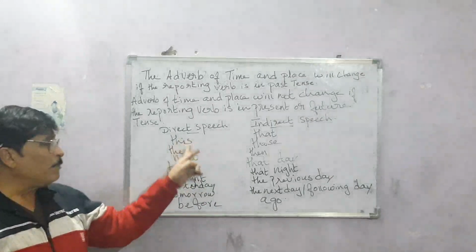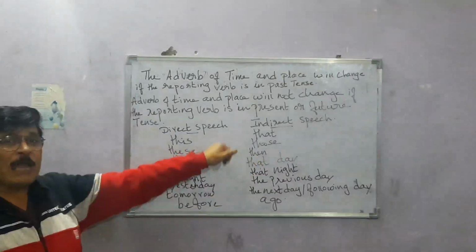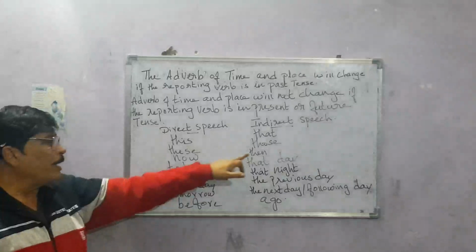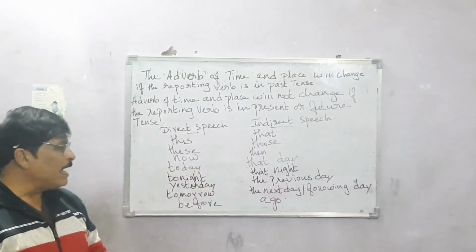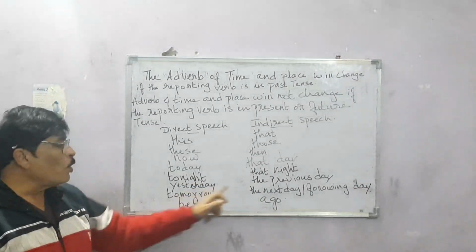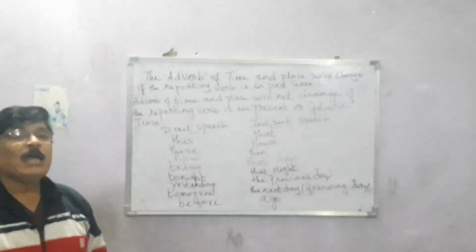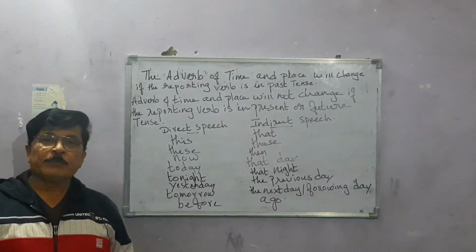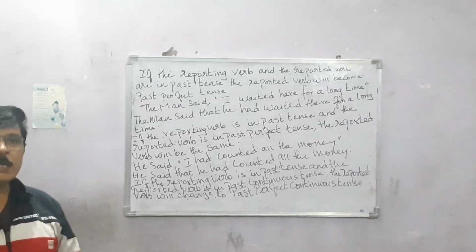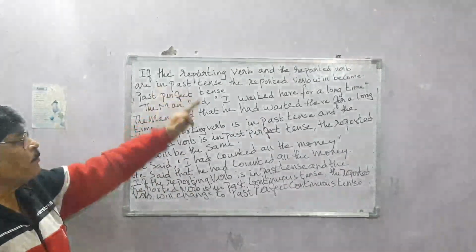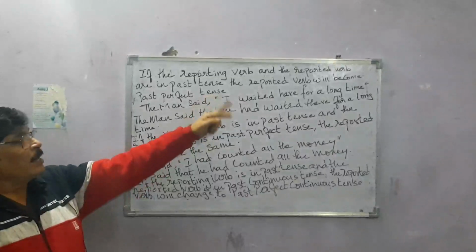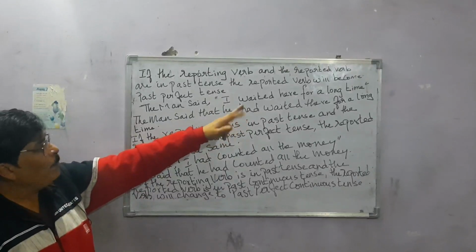So the adverb of time and place, I have written it here. This becomes that, these becomes those, now becomes then, today becomes that day, tonight becomes that night, yesterday becomes the previous day, tomorrow becomes the next day or the following day, and before becomes ago. So I hope you understood this particular. Okay. Now, if the reporting verb and the reported verb are in past tense, the reported verb will become